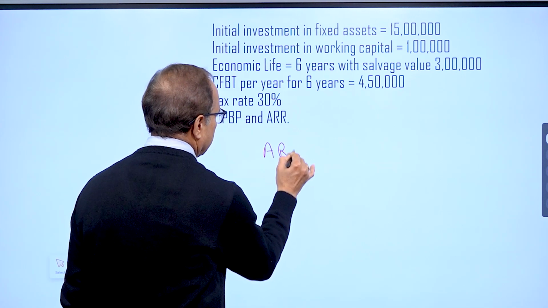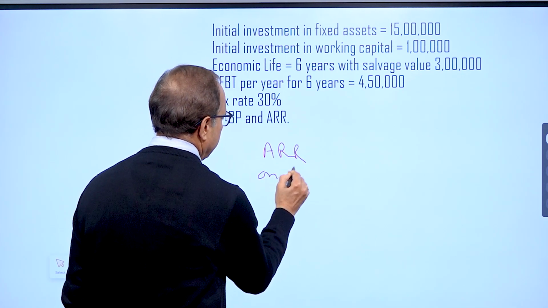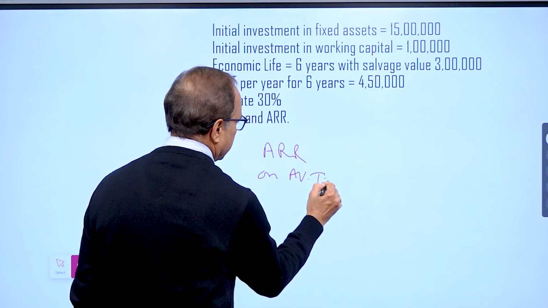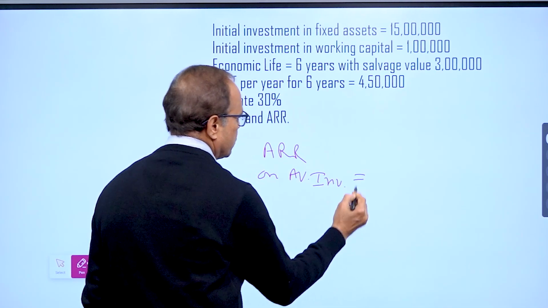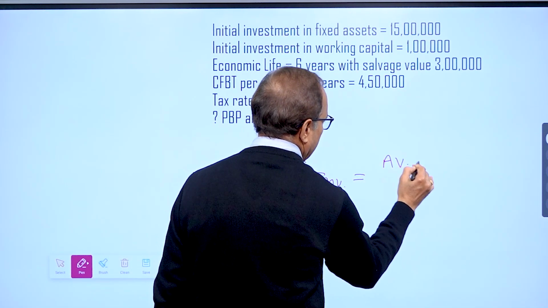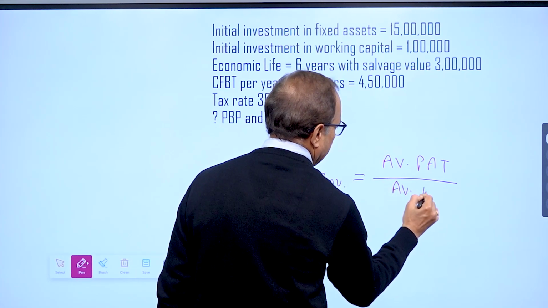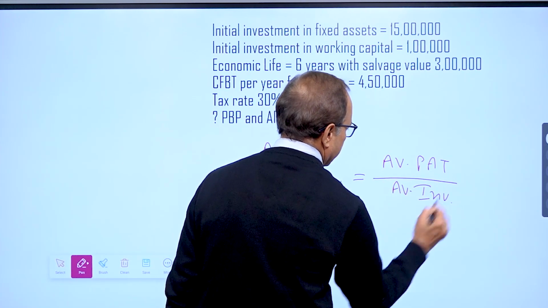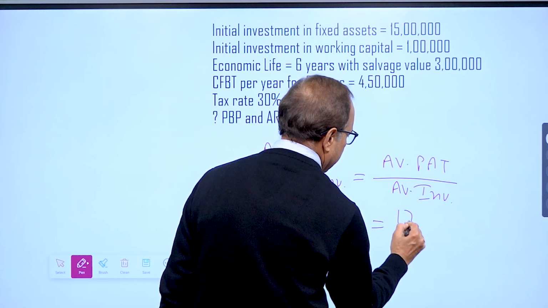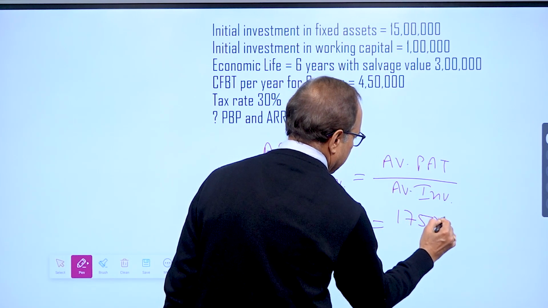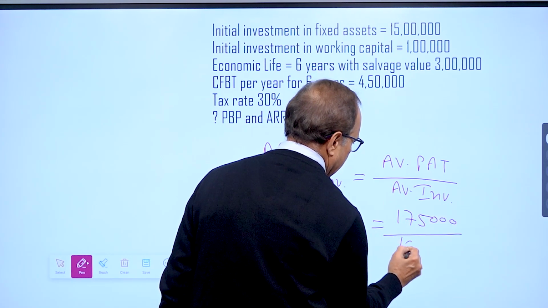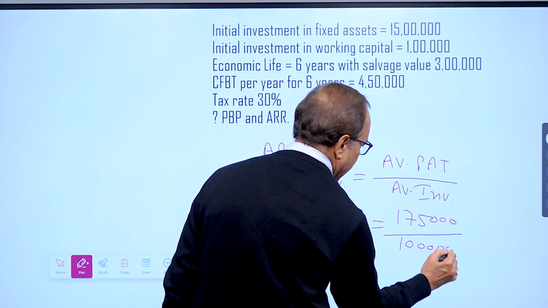ARR on average investment is equal to average profit after tax upon average investment. So average profit after tax is 1,75,000. Average investment is 10 lakh.